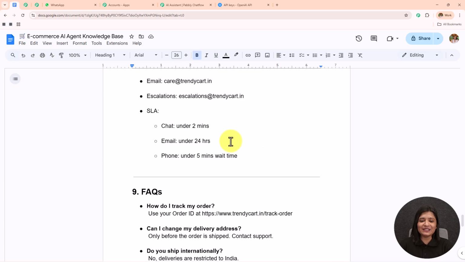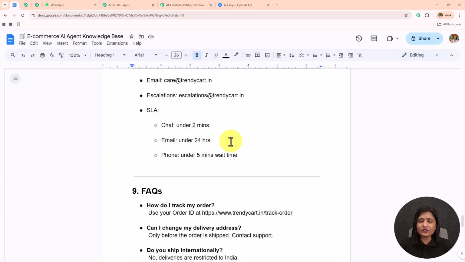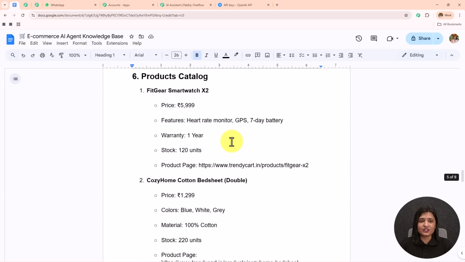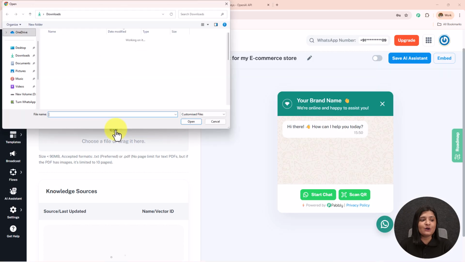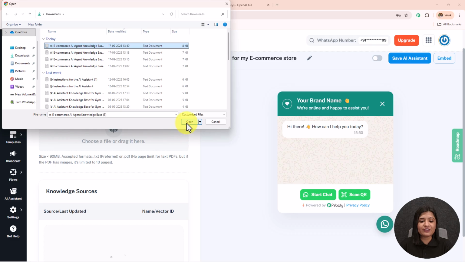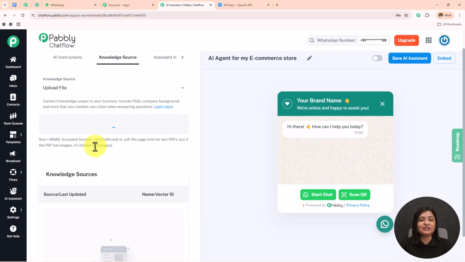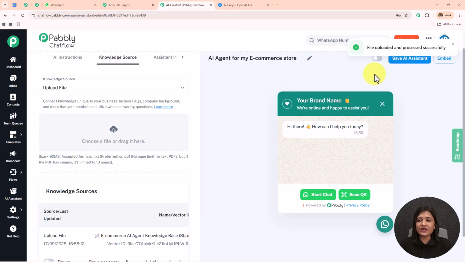You can add as many details as you want. You can specify all the details, and according to the details which you are going to add in this knowledge base, your AI is going to respond. So over here I have created a very detailed knowledge base. I'll go back towards my AI agent. I'm going to click on this cloud and select the knowledge base which I've created, open this, and it has been uploaded. So here it is, file uploaded and processed successfully.